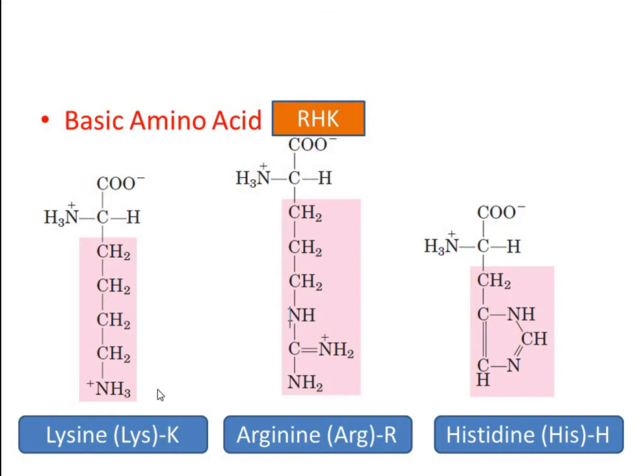and the 1-letter abbreviation K. Arginine, which possesses a guanidino group, can be represented by the 3-letter abbreviation ARG and the 1-letter abbreviation R. And the third structure, histidine, which possesses an imidazole group, can be represented by the 3-letter abbreviation HIS and the 1-letter abbreviation H. So RHK are the 3 letters used to remember basic amino acids.